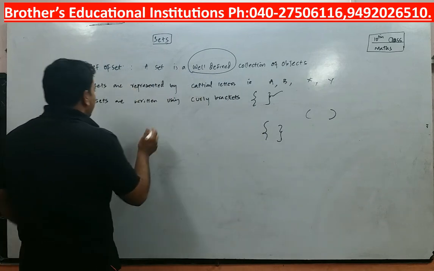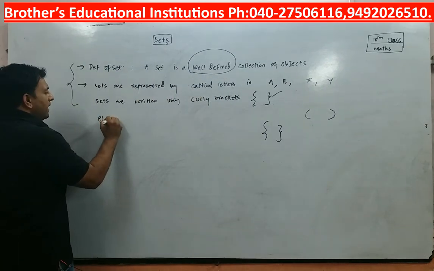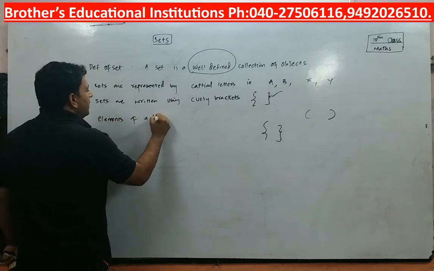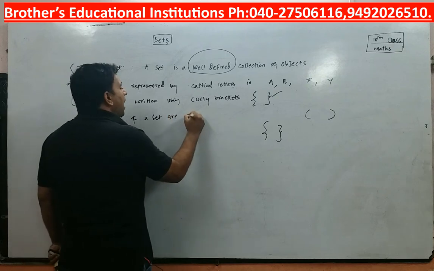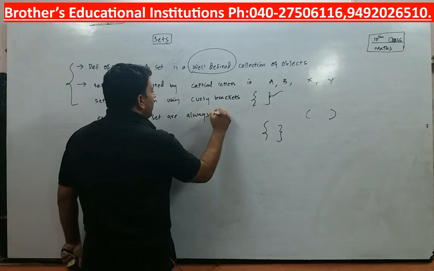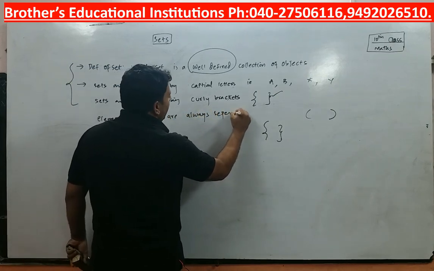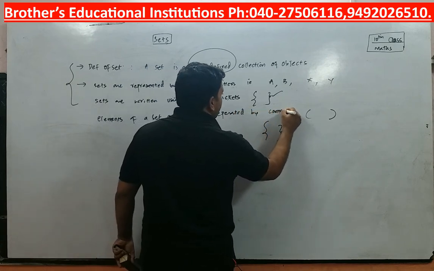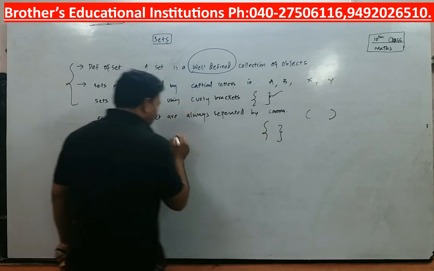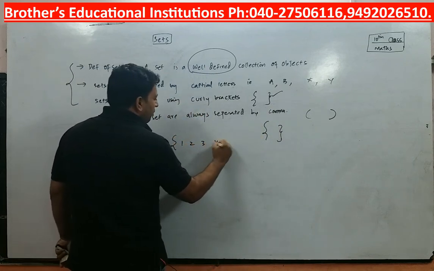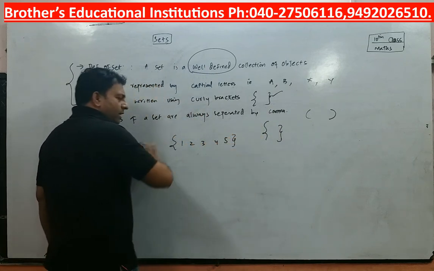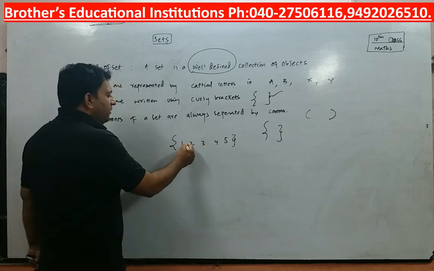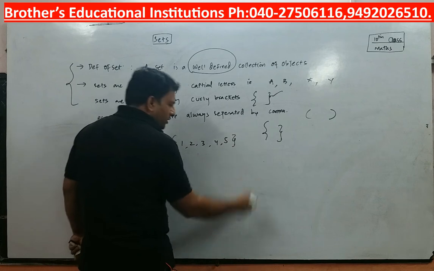And the elements of a set are always separated by commas, very, very important. If I write 1 2 3 4 5, it makes no sense.